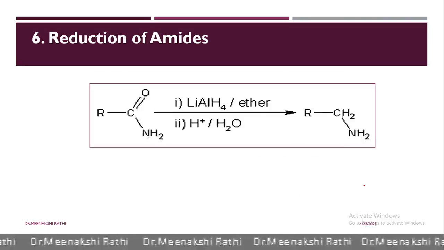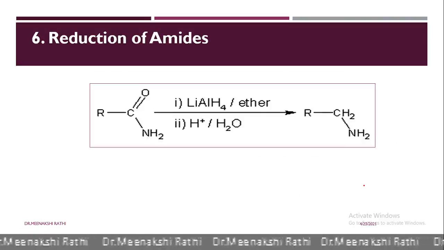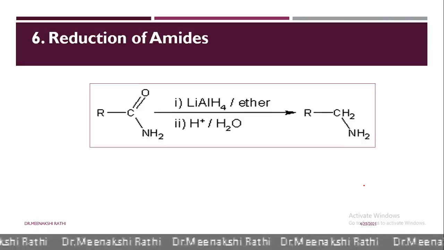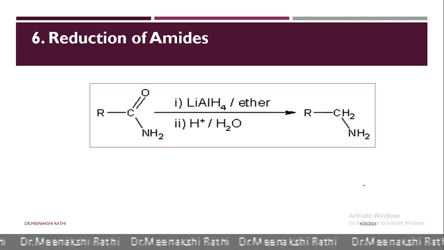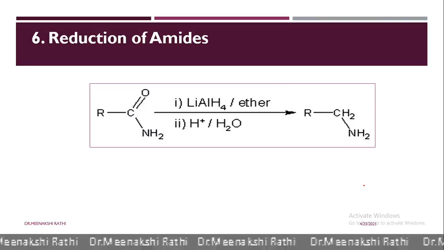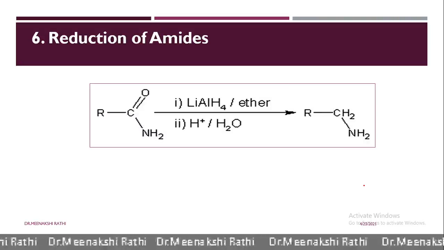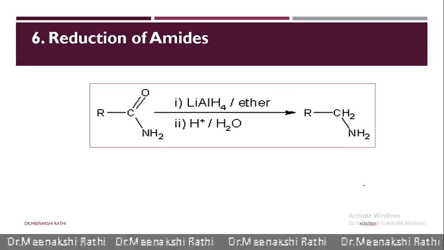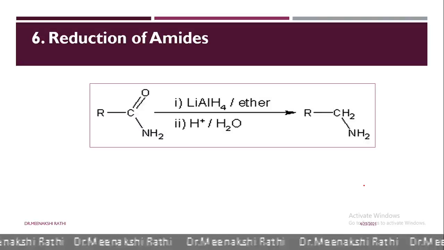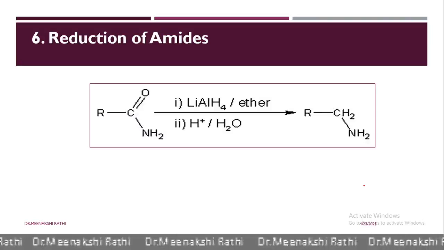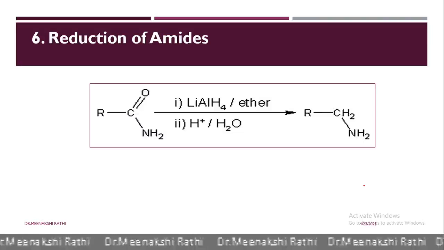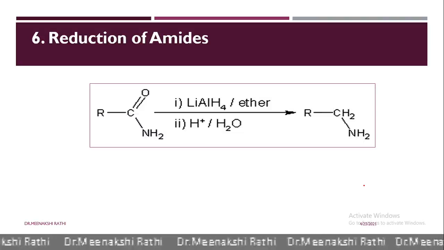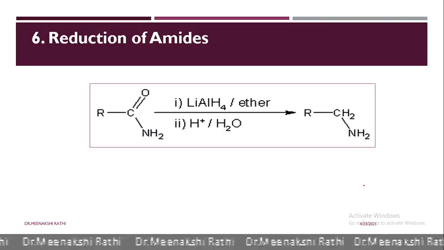Now next is reduction of amides. Simple amides, that is RCONH2, on reduction in presence of lithium aluminium hydride and ether yield primary amines with the same number of carbon atoms as the starting amide.